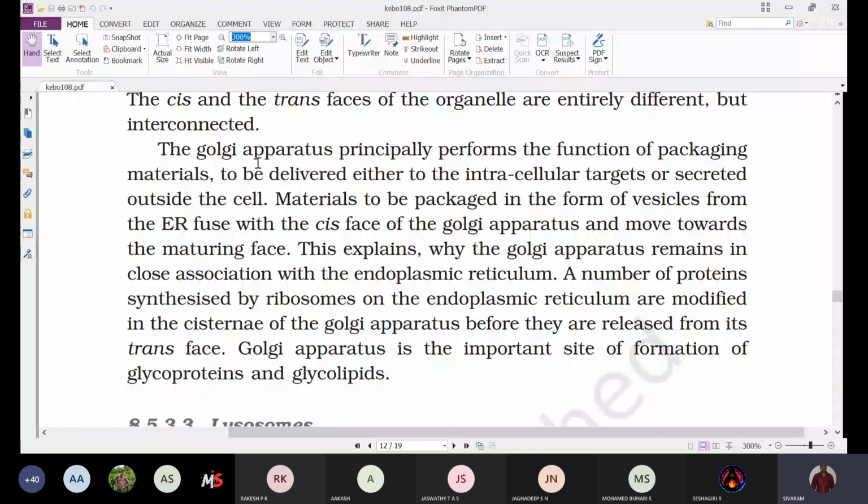We already said the proteins and the lipids are synthesized in the endoplasmic reticulum. The rough endoplasmic reticulum is involved in protein synthesis, and the smooth endoplasmic reticulum is involved in lipid synthesis.